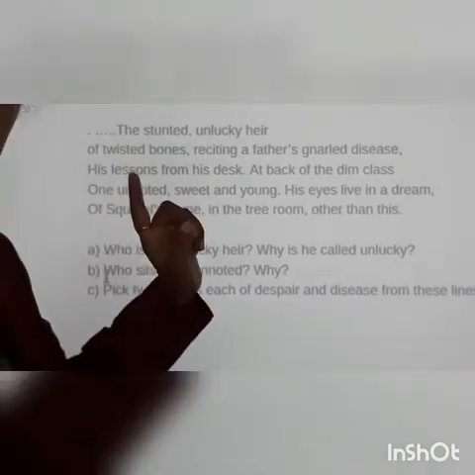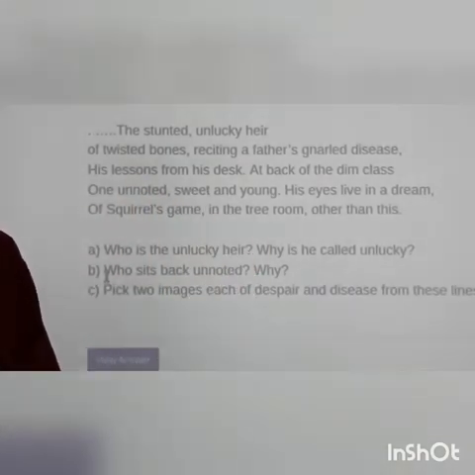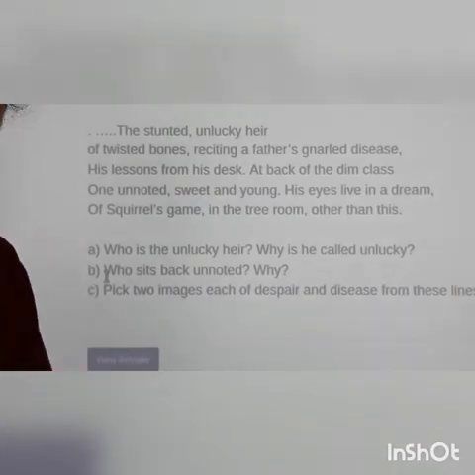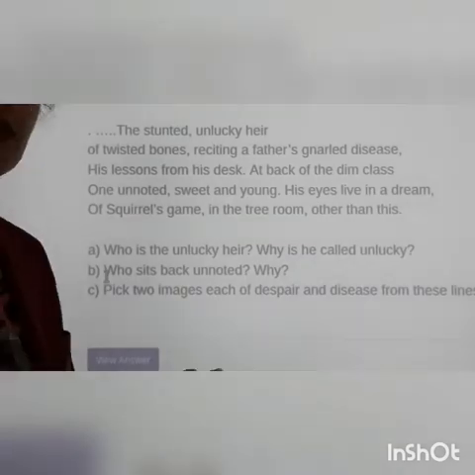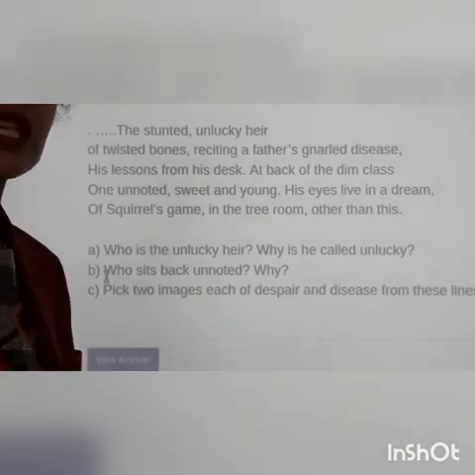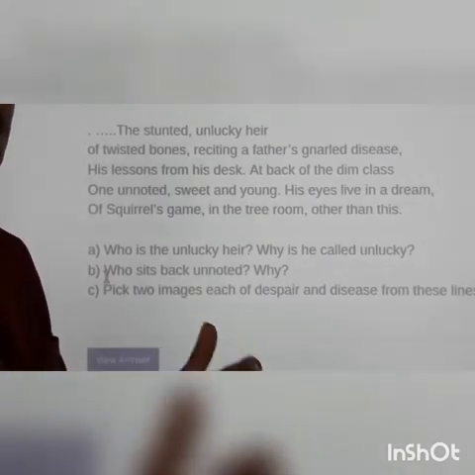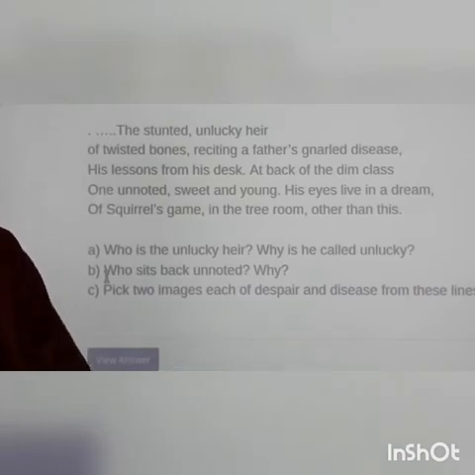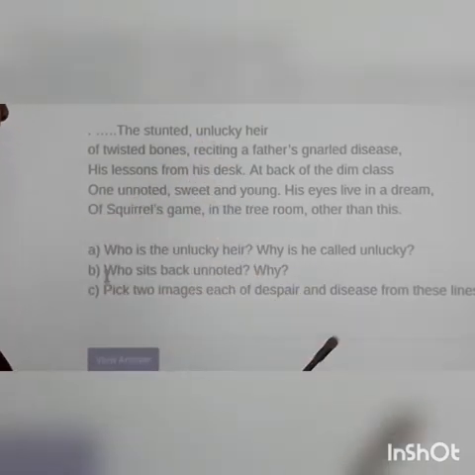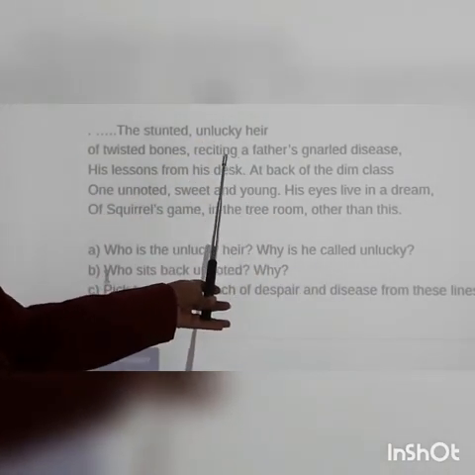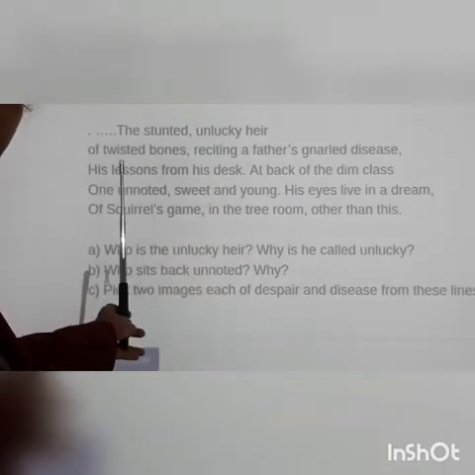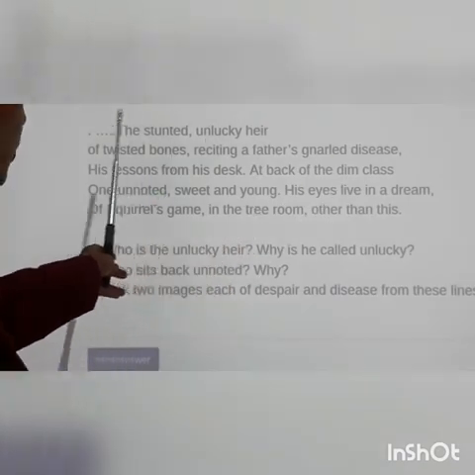Further, we have done away with the tall girl who has weighed down her head because of shame, or she is physically or emotionally tired, and that is why she is lost. Next we had done is a paper seeming boy, the boy who has not got flesh in his body, he is just thin and lean. Further, we have done another child who is unlucky here. What he has inherited from his parents is diseases. He has inherited from his father gnarled disease and twisted bones.